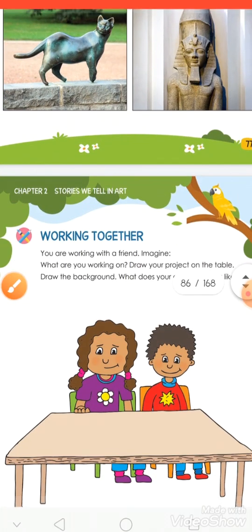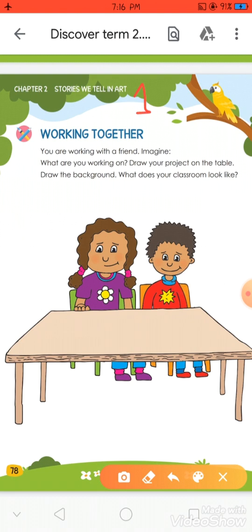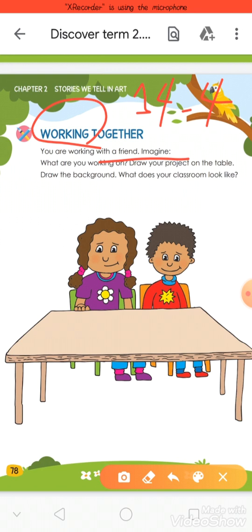Now turn your page. In this page, we will make a working together. You're working with a friend. You can now imagine. What can we make, KG? Now we want to make any working. What can we make? Can you think? For example, we can make a drum. We can make a pencil case. We can make a kazoo.